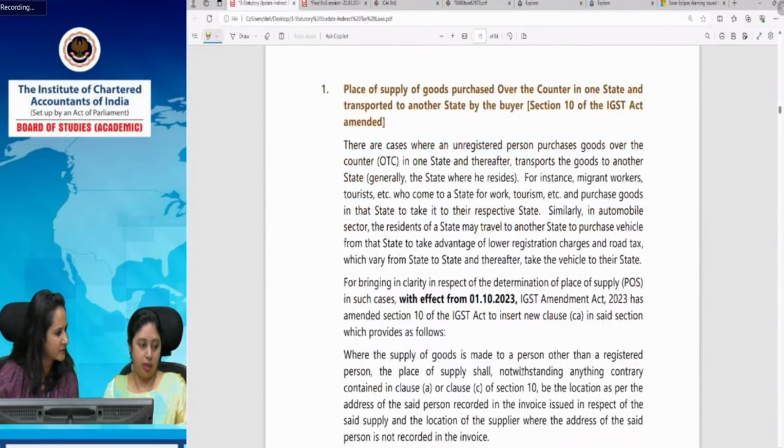Any queries? There are some queries actually. Antara is saying, thank you so much for following the study material. Imam is asking again where we can practice more case scenarios. Imam, we will shortly be hosting more case scenarios. You can practice from there. Mansha is asking about corporate guarantee. Yes, Mansha, corporate guarantee is a supply of service.